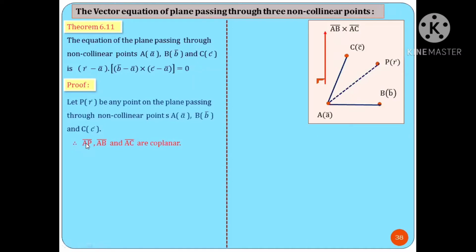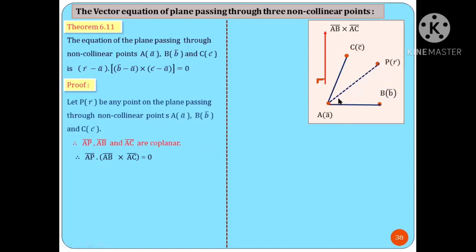Hence, AP bar, AB bar and AC bar are coplanar. And in vectors, the condition of coplanarity is that for three vectors, their scalar triple product is always 0. So I can write here AP bar dot with AB bar cross AC bar equal to 0. This is known as the scalar triple product.